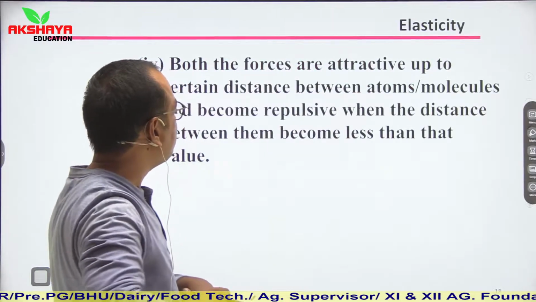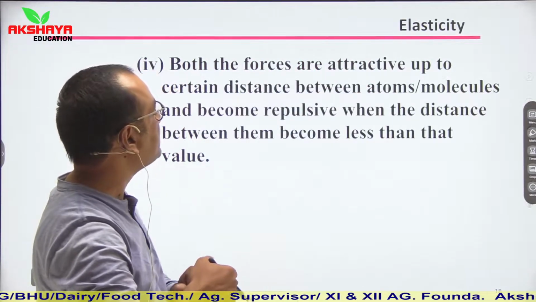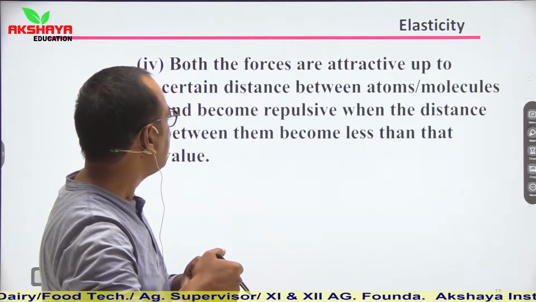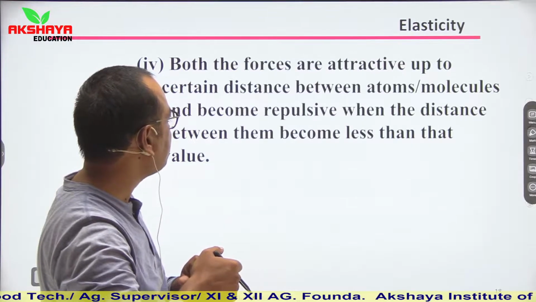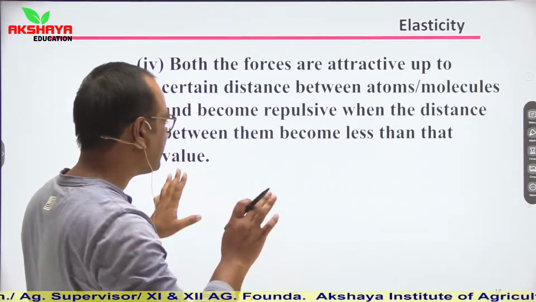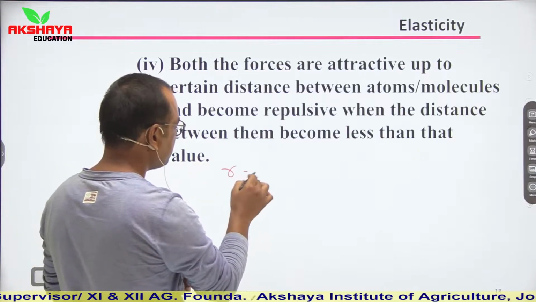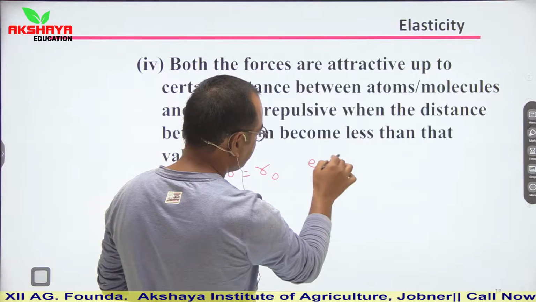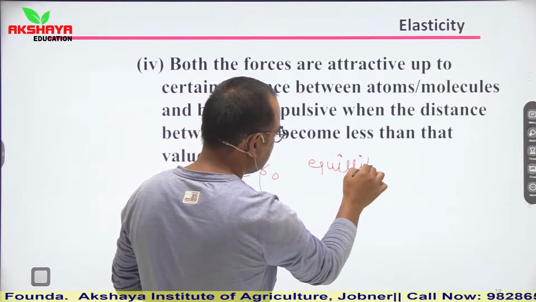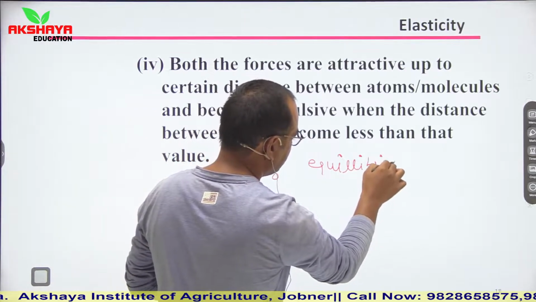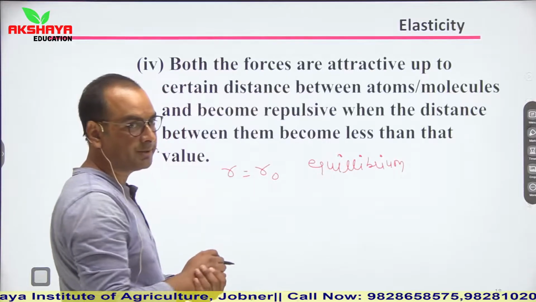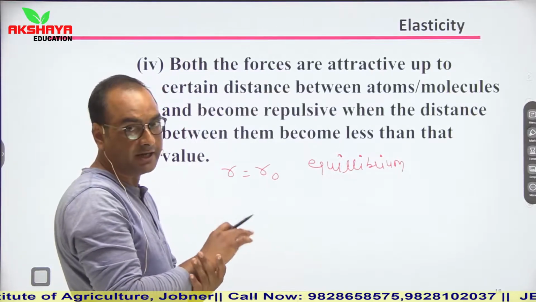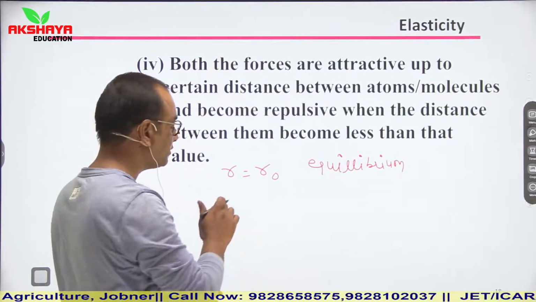Now, both the forces are attractive up to certain distances between atoms or molecules and become repulsive when the distance between them becomes less than that value. We have clearly seen that if R is equal to R naught, then it is the equilibrium condition. So the basic conclusion, I am writing down here: R is equal to R naught represents equilibrium, whether it is interatomic force or intermolecular force.